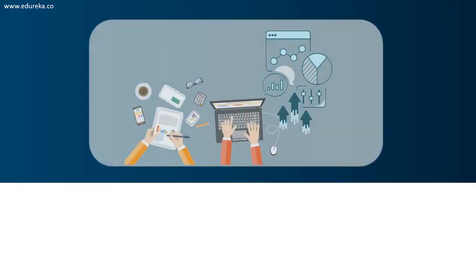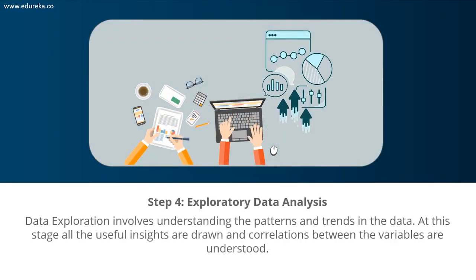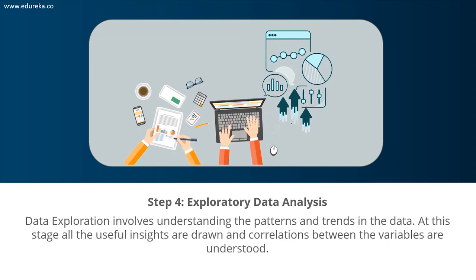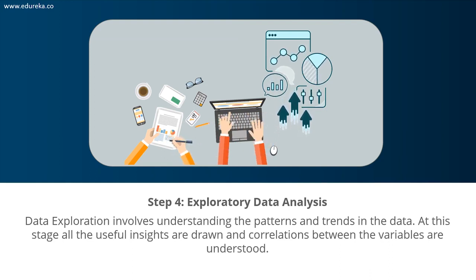Now, step number 4 is exploratory data analysis. So guys, this stage is all about getting deep into your data and finding all the hidden data mysteries. EDA or exploratory data analysis is like the brainstorming stage of machine learning. Data exploration involves understanding the patterns and the trends in your data. So at this stage, all the useful insights are drawn and any correlations between the variables are understood.